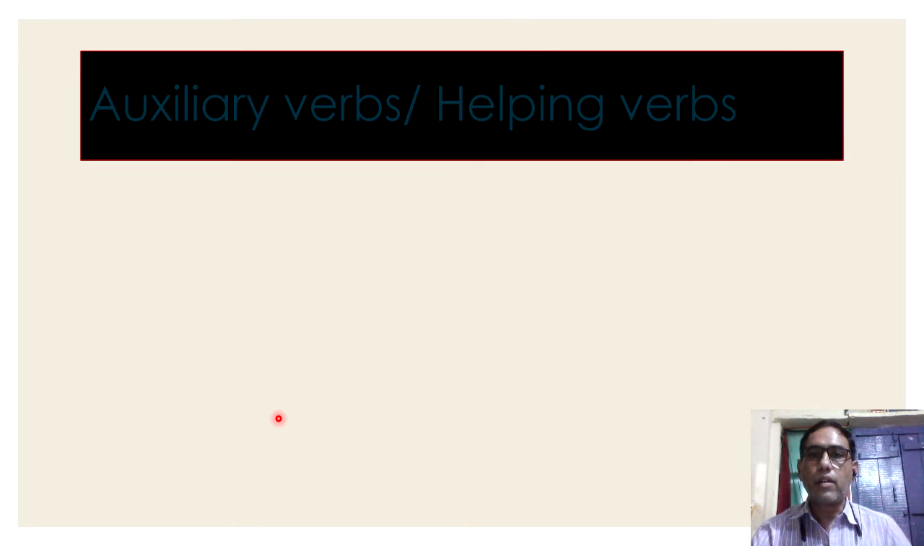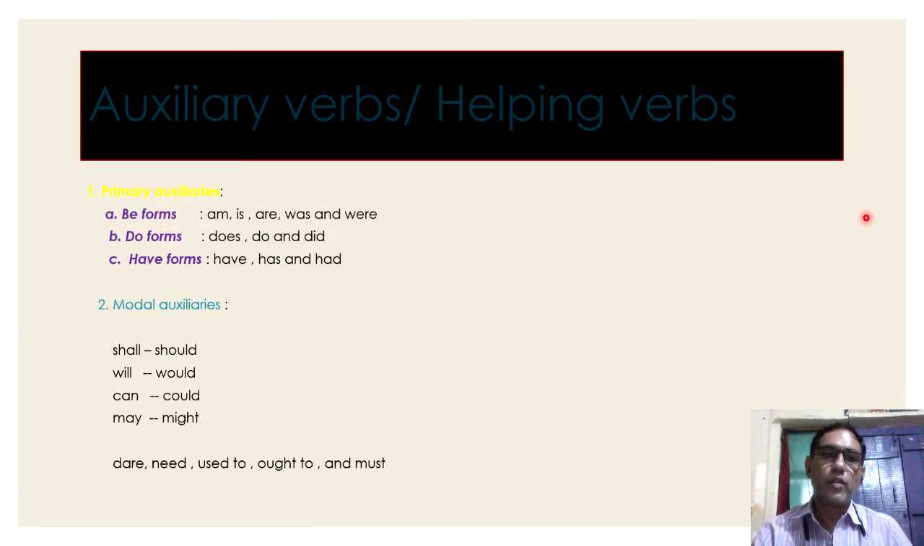Auxiliary verbs are helping verbs for most. In this class, we are going to learn primary auxiliaries only. Look, primary auxiliaries are of three types. Number 1, be forms, do forms, have forms. What are be forms? Am, is, are, was, and were are be forms.